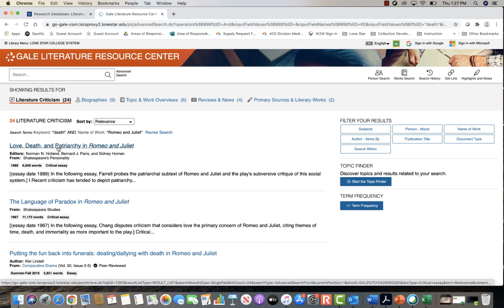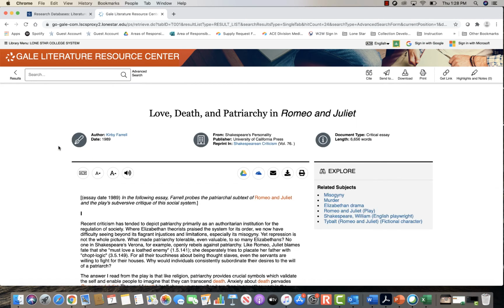And again, this is a literary criticism article, so this is something we could actually use to count as one of our sources. When you open up the article, you will see some different options here to help you out below if you need it translated, if you want to increase or decrease the font size.